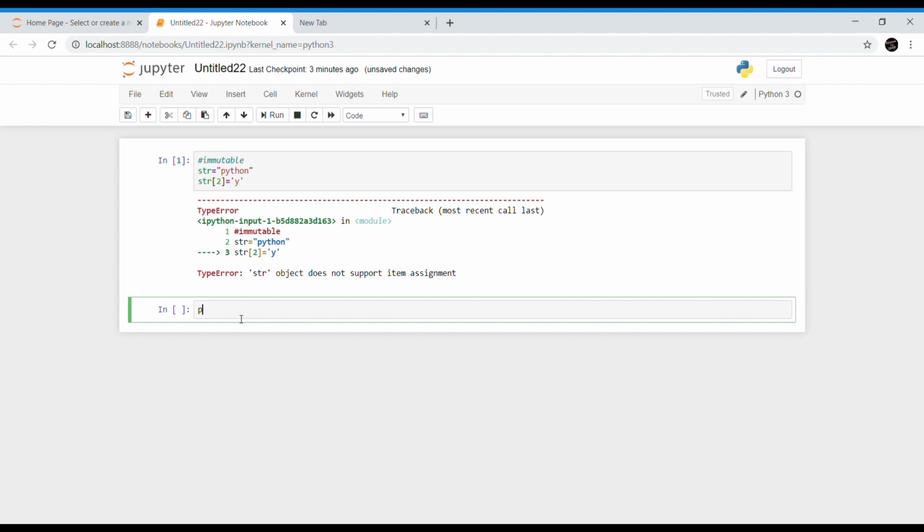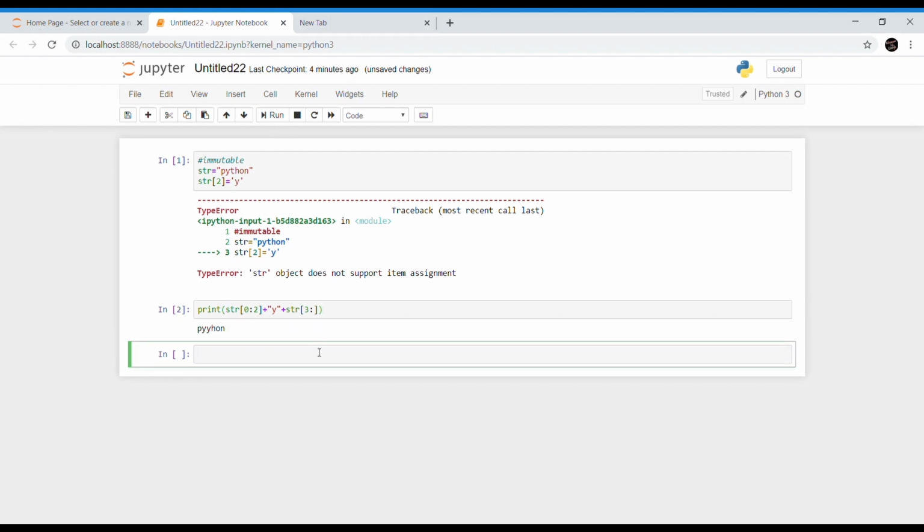So now we can print str of 0 to 2, plus I am adding that y, and plus str of 3 till the end.